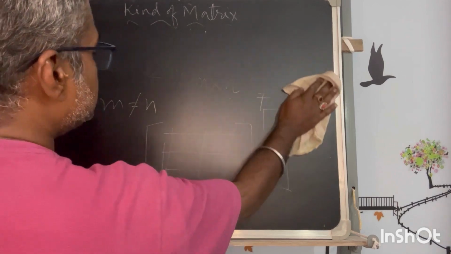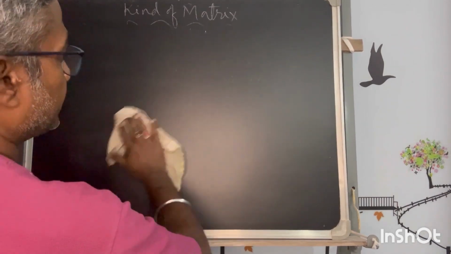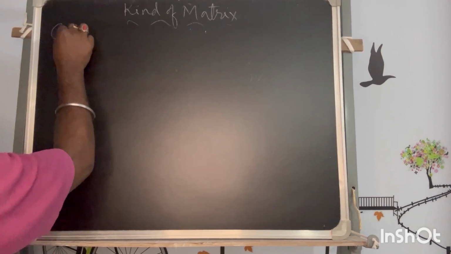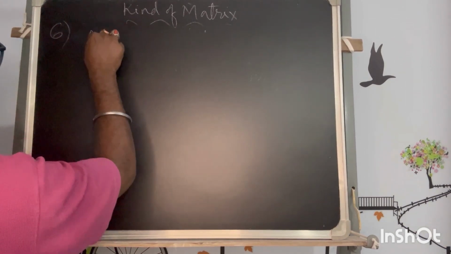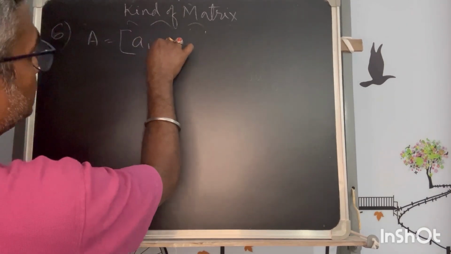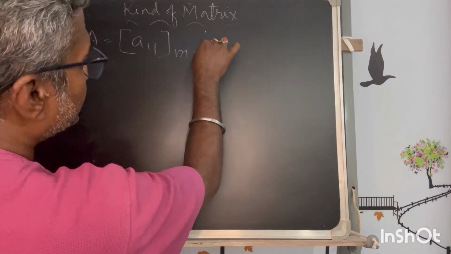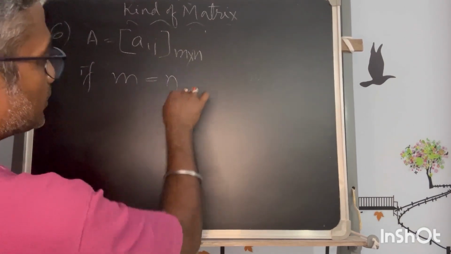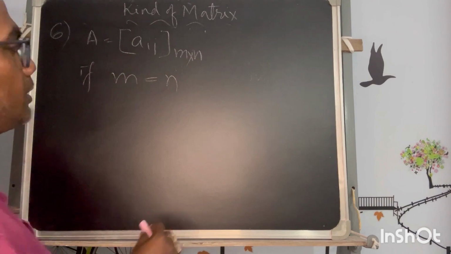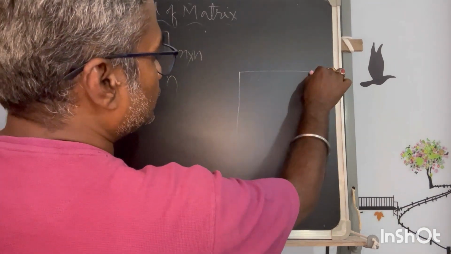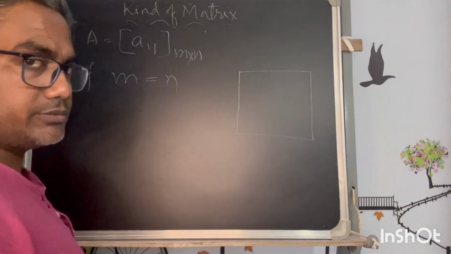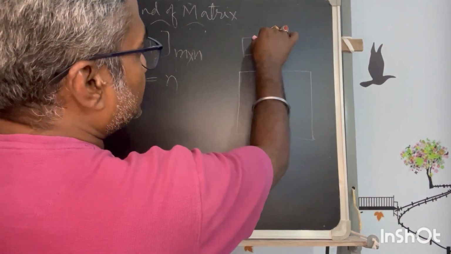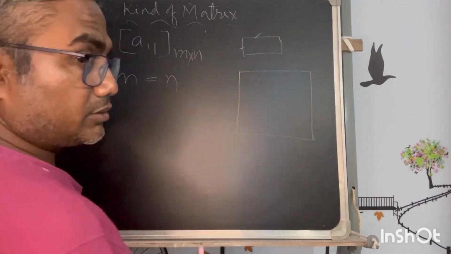Next comes the rectangular matrix. If a matrix is given by m cross n, and m is equal to n, then this is a specific case. A rectangle is formed by two arms, and if both are equal, it converts into a square.